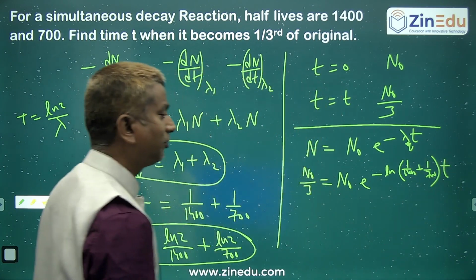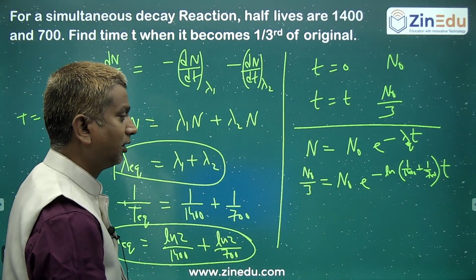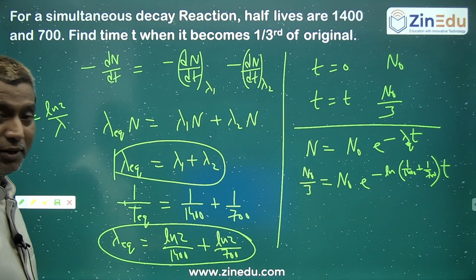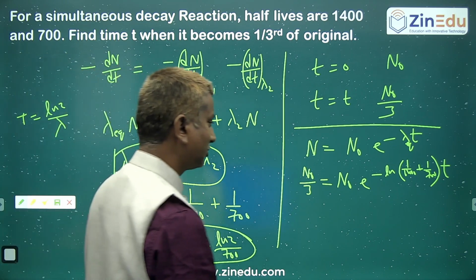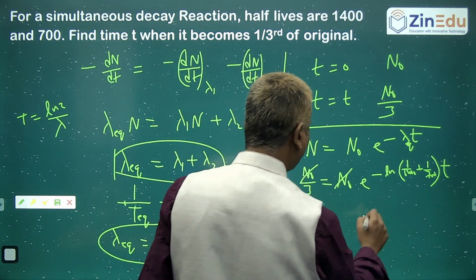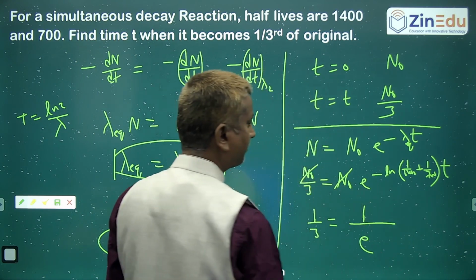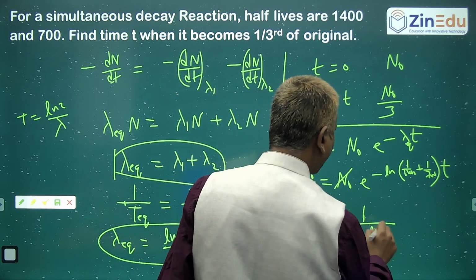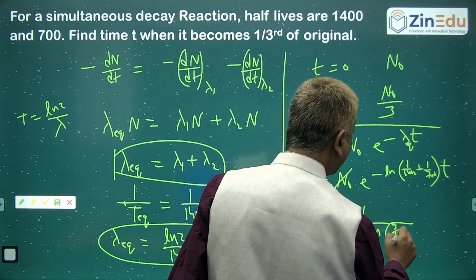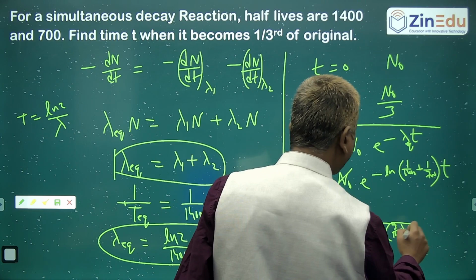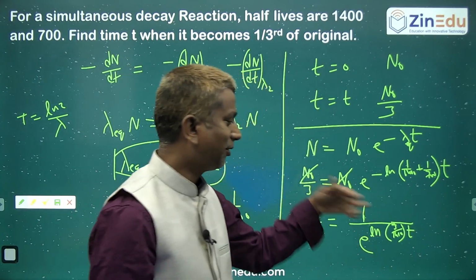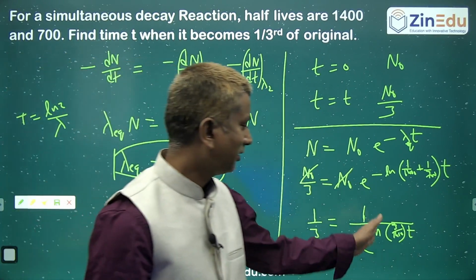Just you can get the value for that, which comes out to be 3 by 1400. So 3 is equal to e power of that, and this is also ln to base e, or ln 3 by 1400.